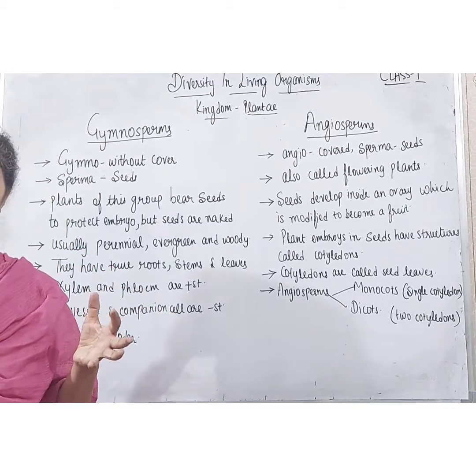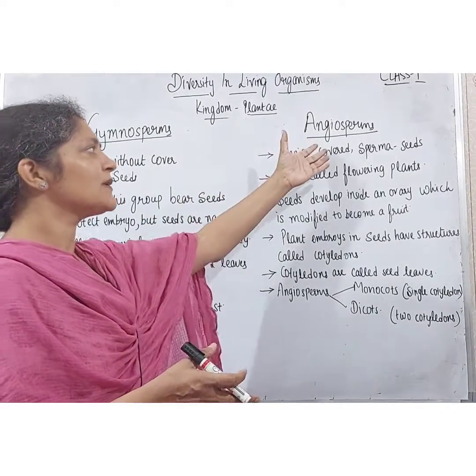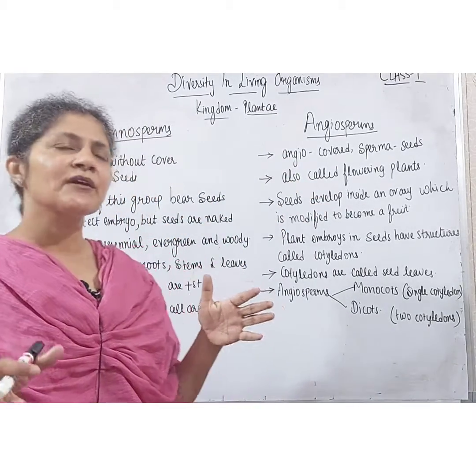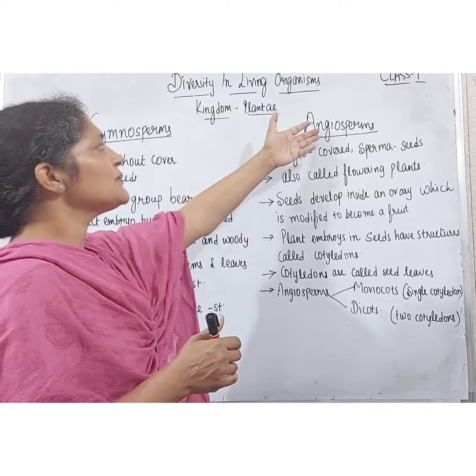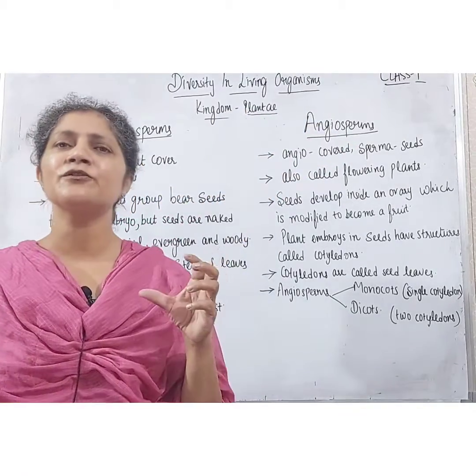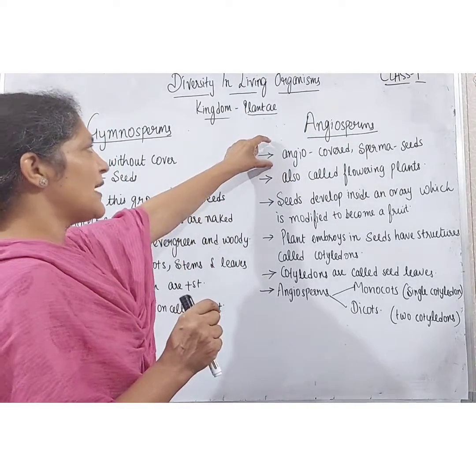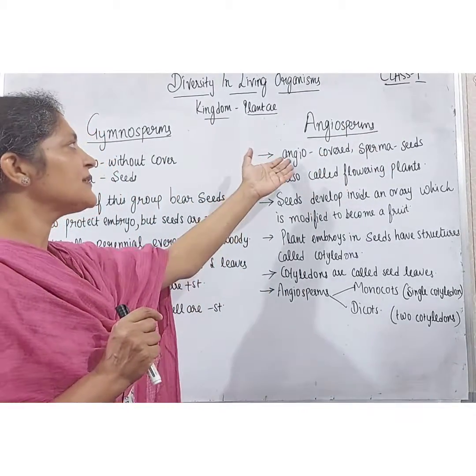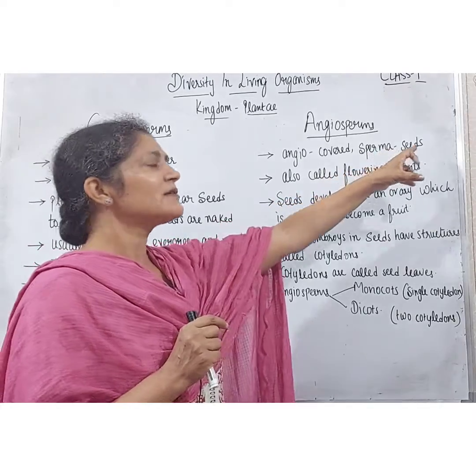What is the difference? In angiosperms the seeds are not naked, they are covered, because the term angiosperm is derived from two words, first is angio and second is sperma. Angio means covered, sperma means seeds.